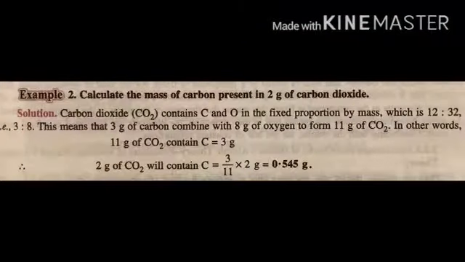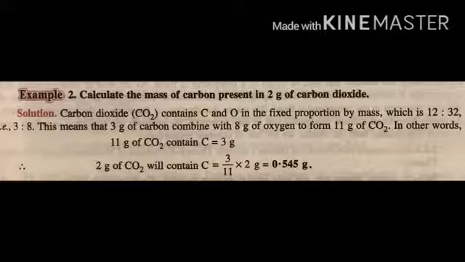Next example is based on the law of constant proportion. Question is, calculate the mass of carbon present in 2 gram of carbon dioxide. Carbon dioxide, CO2, contains carbon and oxygen in a fixed proportion by mass, which is 12:32, that is 3:8.